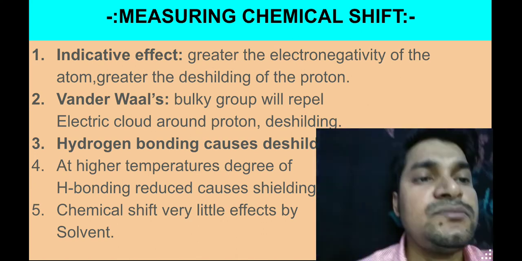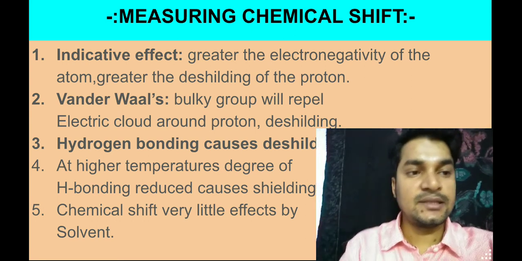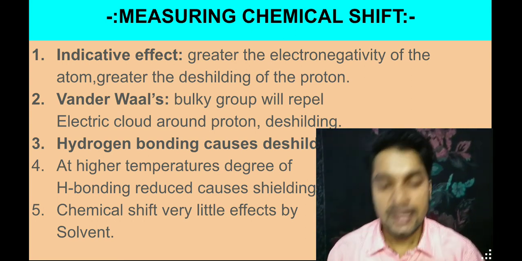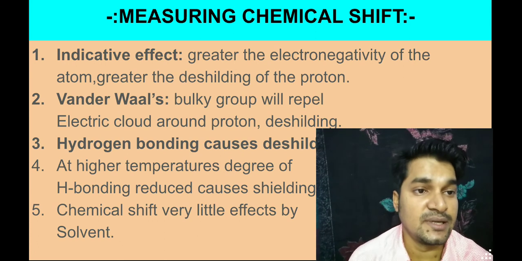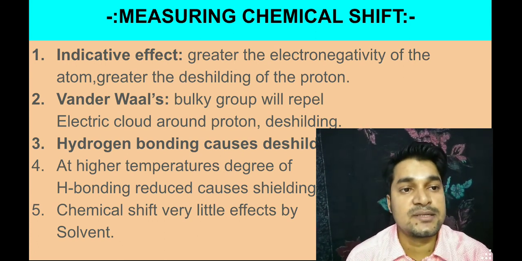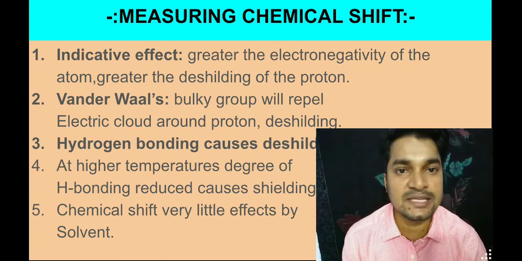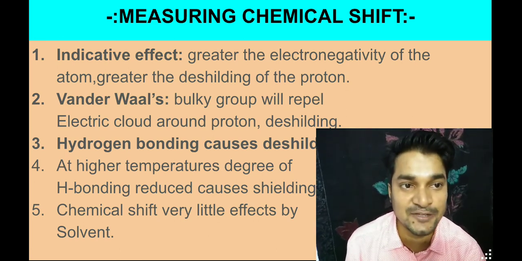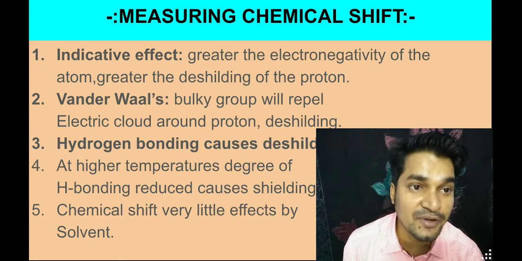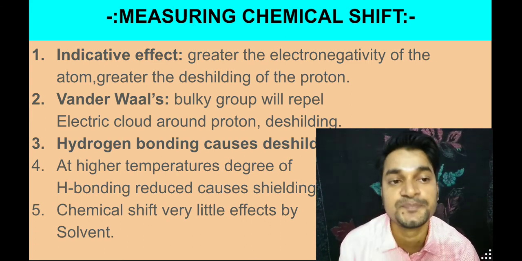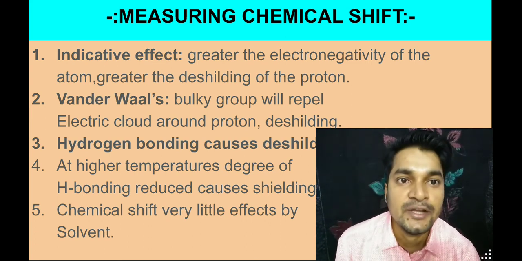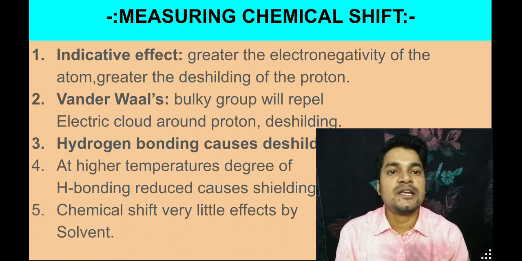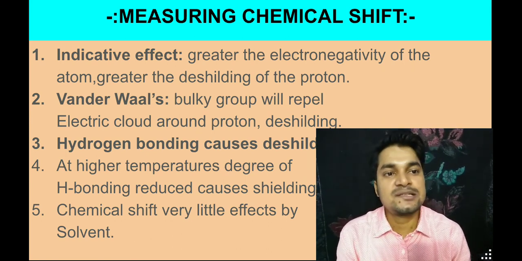Now the question is that there are so many factors affecting your chemical shift. One is the inductive effect. I gave you one example of the inductive effect, due to the higher inductive effect of oxygen. Now van der Waals: a bulky group will repel the electron cloud, causing deshielding.